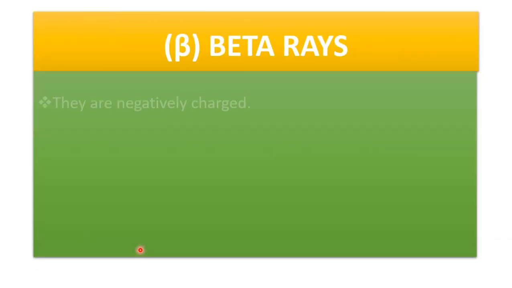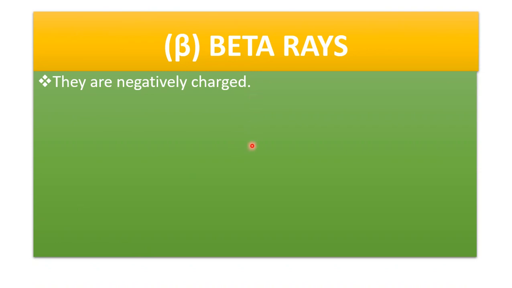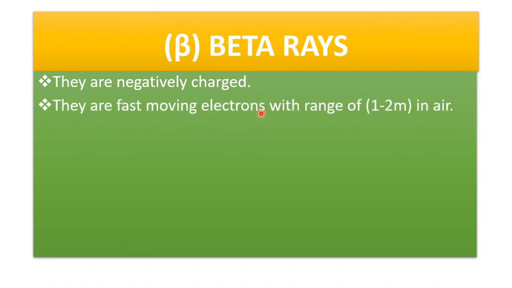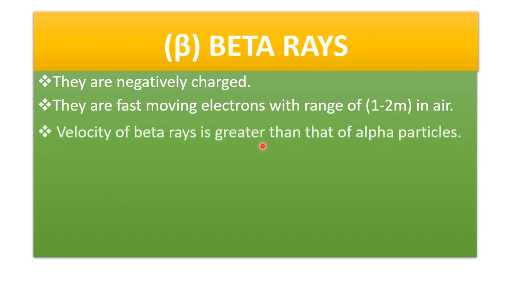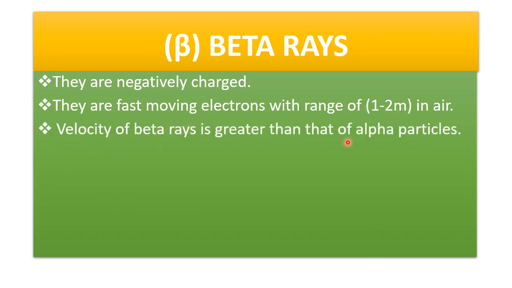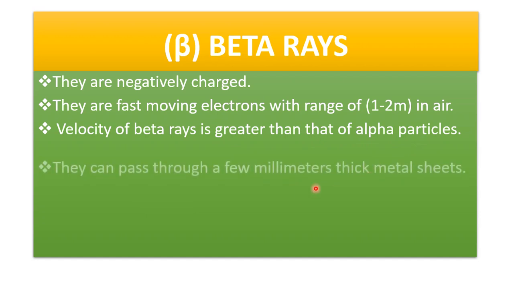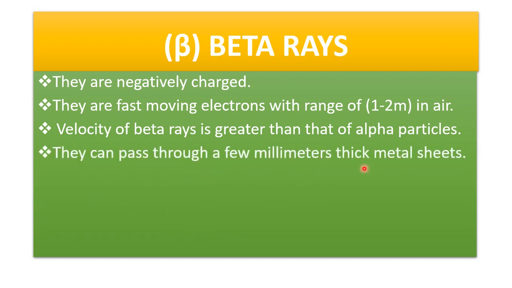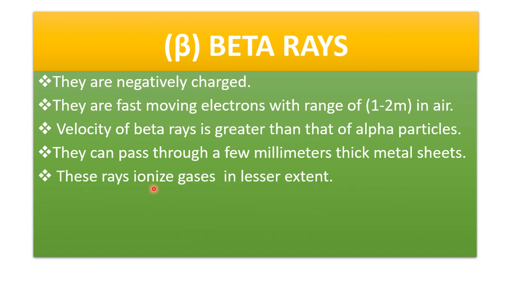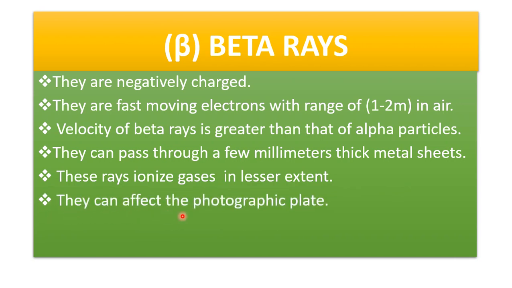Beta rays, they are negatively charged. They are fast moving electrons with a range of 1 to 2 meters in the air. Velocity of beta rays is greater than that of the alpha particles. They can pass through a few millimeters thick metal sheets. These rays ionize gases to a lesser extent. They can affect the photographic plate.